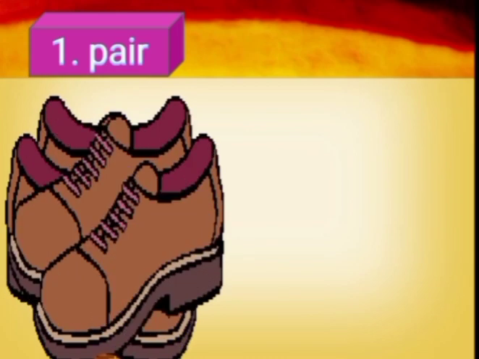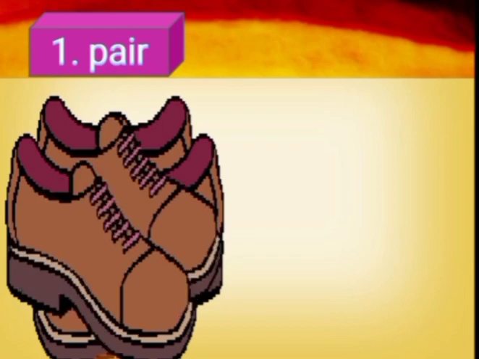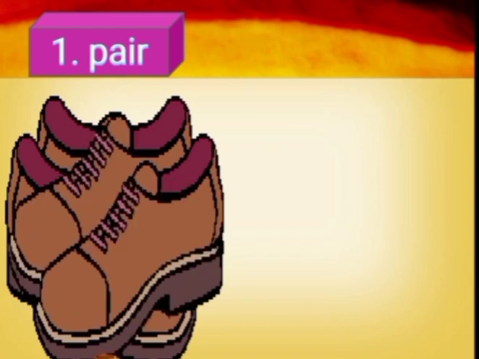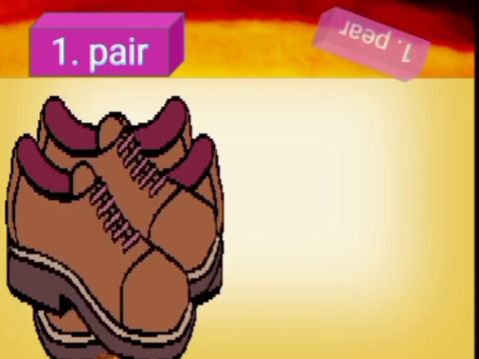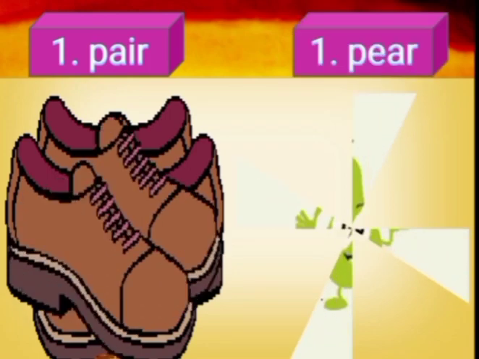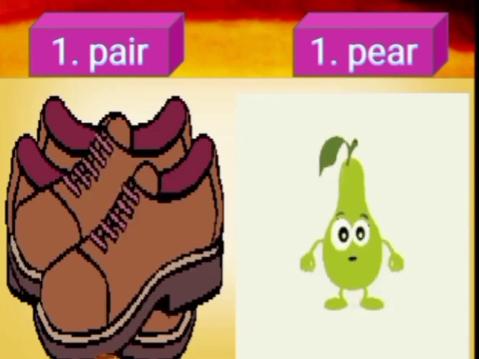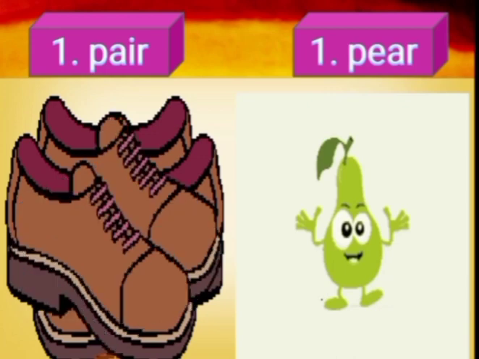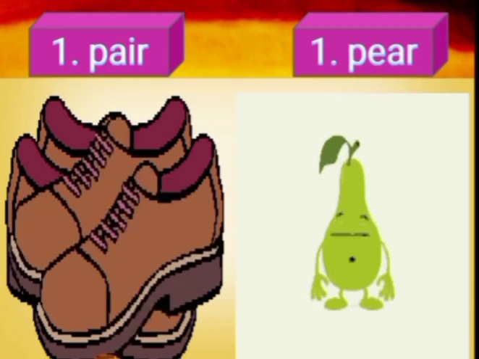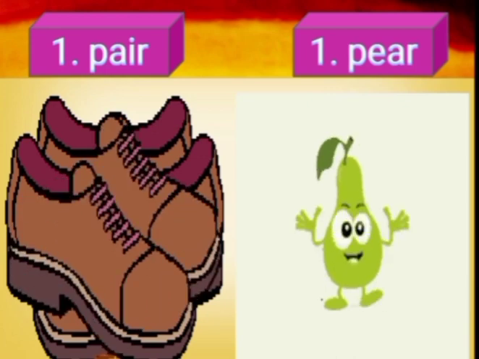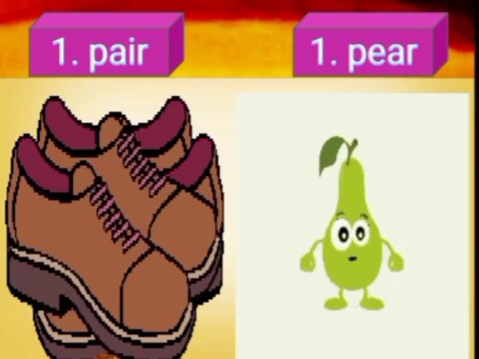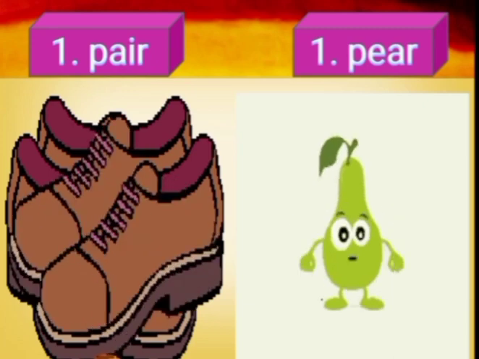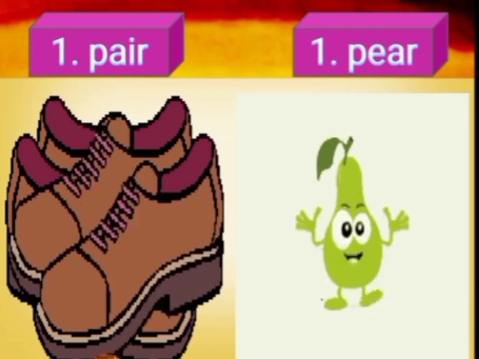Let's have another example. Pair, P-A-I-R, pair. A pair of shoes, or we can say the meaning of pair is a set of two things. And the next word is also pronounced pair. What is the meaning of this word? The meaning of this word is fruit. Pear, it is a kind of fruit. So both the words have different meanings and different spellings, but their pronunciation is the same. So these words are also called homophones.